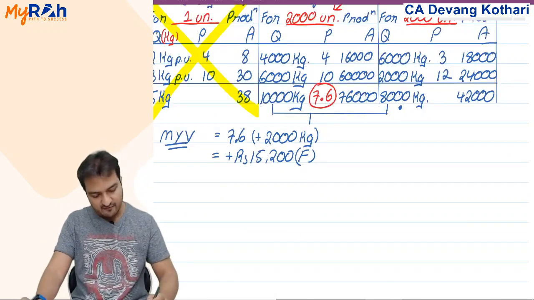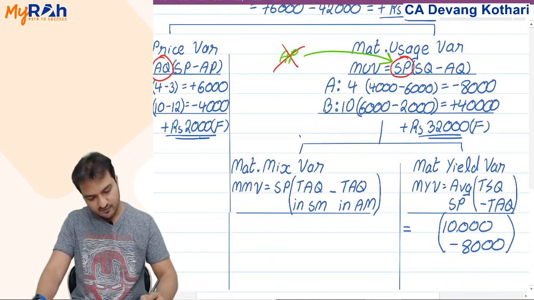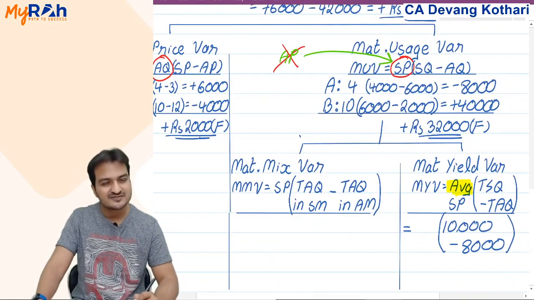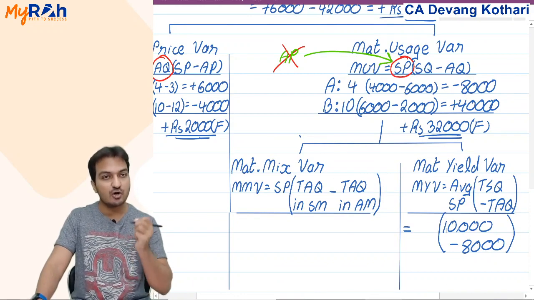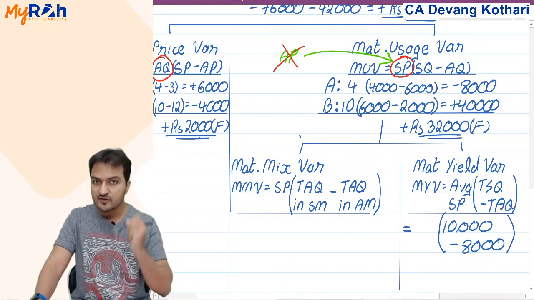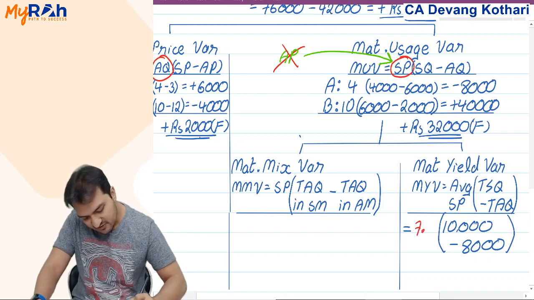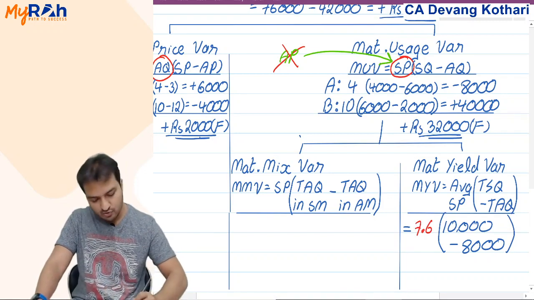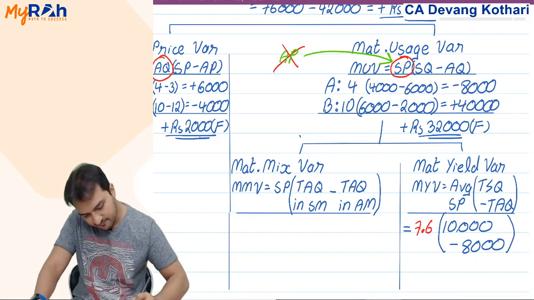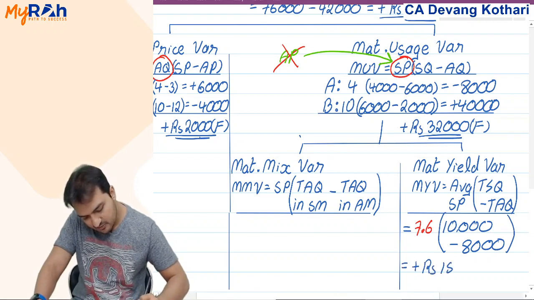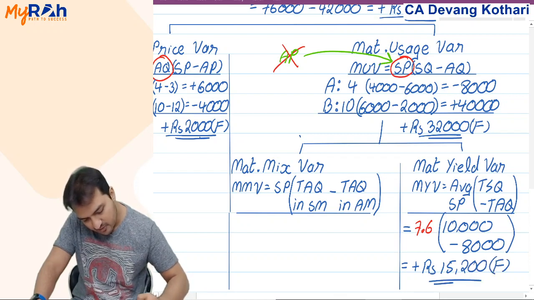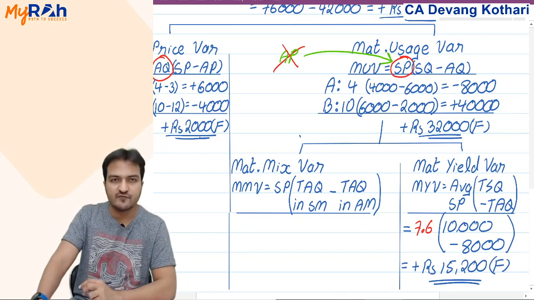So the average standard price means the standard price of the mixture, the standard price of the total. That is 7.6 into 2,000, which gave you the answer of positive rupees 15,200 favorable. This becomes your material yield variance.